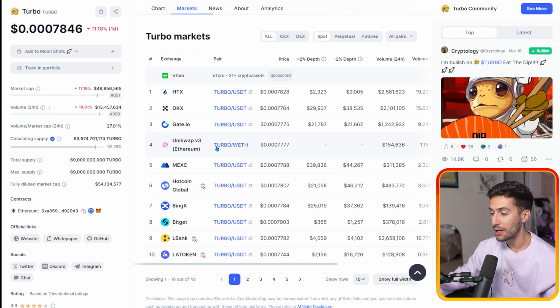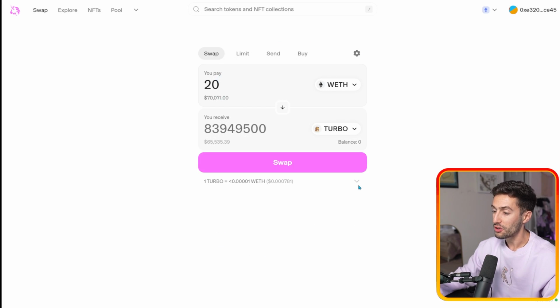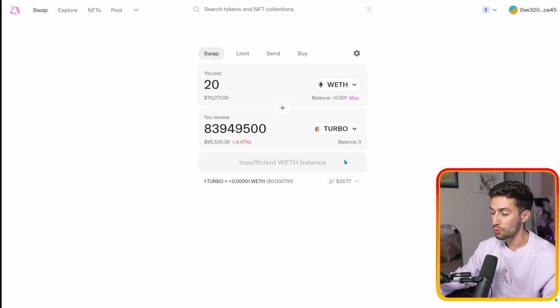So we want to go back here and see that we want to use wrapped ETH. That is the volume that has a decent amount, right? It's number 4 in volume here. The last 24 hours is $154,000 of volume traded. So wrapped ETH is what we need to use under Uniswap. So we'll go over here and we'll put in ETH or wrapped ETH, and then we'll go ahead and do that swap.